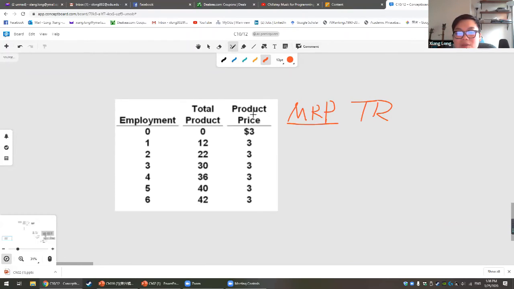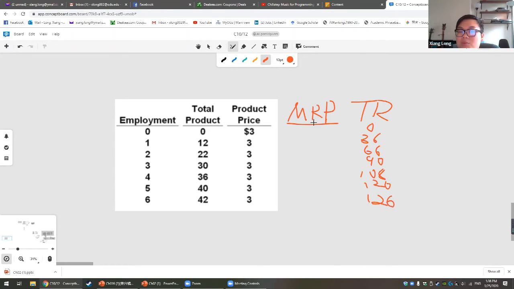For the total revenue, we use the price multiplied by the product. So in this case, the first one will be equal to 0. The second one will be equal to 36. The next is 66, 90. And here I think is 108. Here is 120. The last one will be equal to 126.